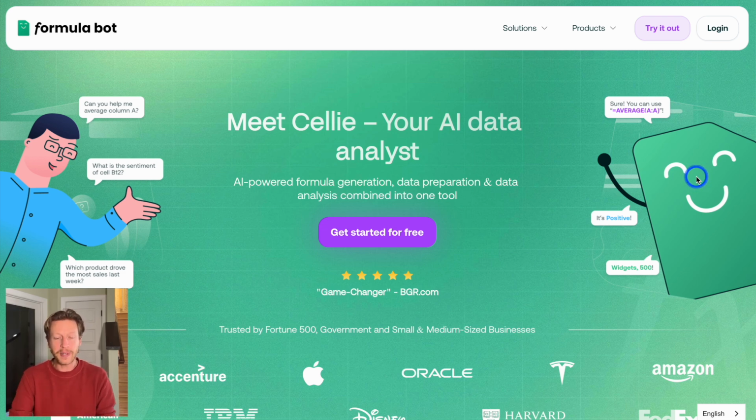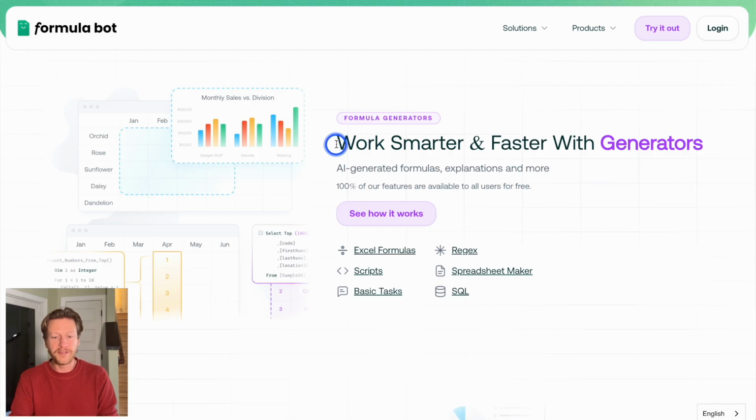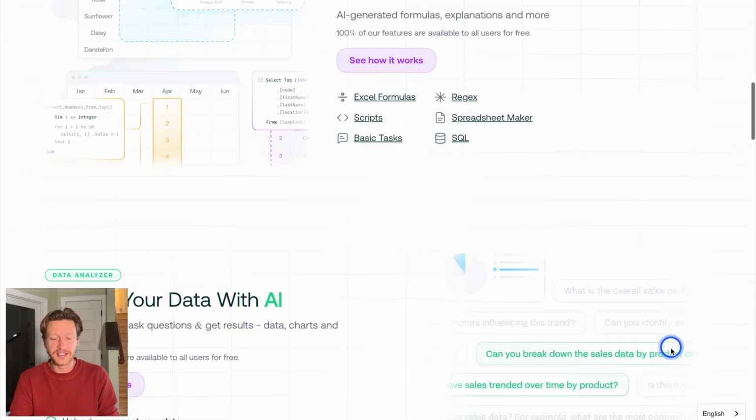It does AI-powered formula generation, data preparation, and data analysis combined into one tool. And the first minimal viable product was basically saying, create your own Excel formula if you put your problem in simple English, and then it will generate that formula for you. But they've moved on from that, and they have different types of products and solutions now. So we can see the different types of formula generators work for Excel formulas. You can do some scripts, basic tax, etc. Some other advanced things as well.